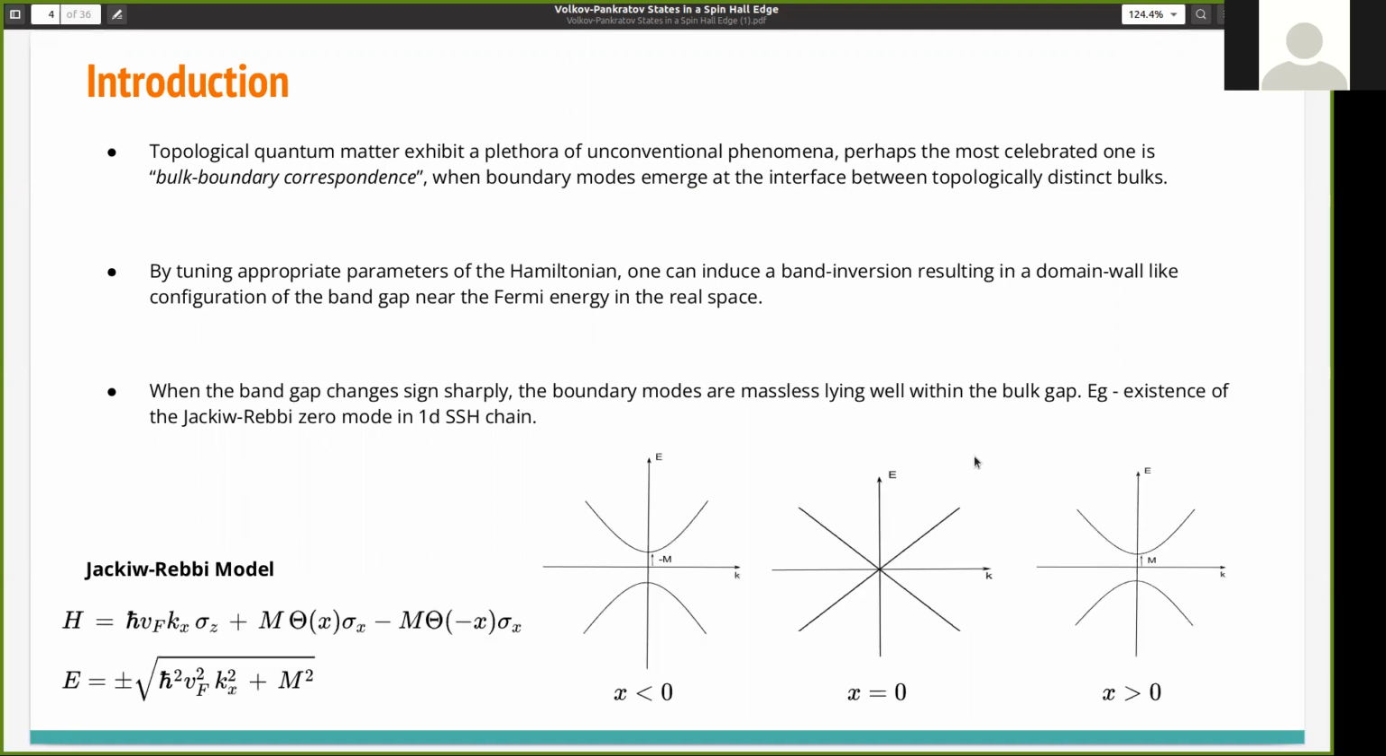Now let us add a Dirac mass term such that for x less than 0, the minus m term is switched on, and for x greater than 0, the plus m term is switched on, and at x equal to 0, there is no mass term. So the band dispersion looks like this. This is the band curvature. This is the eigenvalue equation, and you can see that here the band gap changes sign sharply, so there exists a Jackiw-Rebbi mode just at x equal to 0.